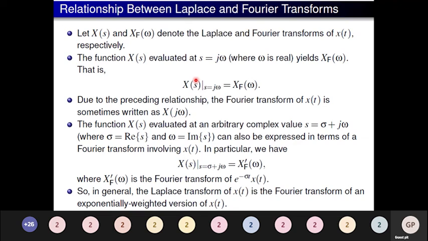In the case of the Laplace transform, the function X of s is evaluated at an arbitrary complex s equal to sigma plus j omega, where sigma is the real part of s and omega is the imaginary part of s.